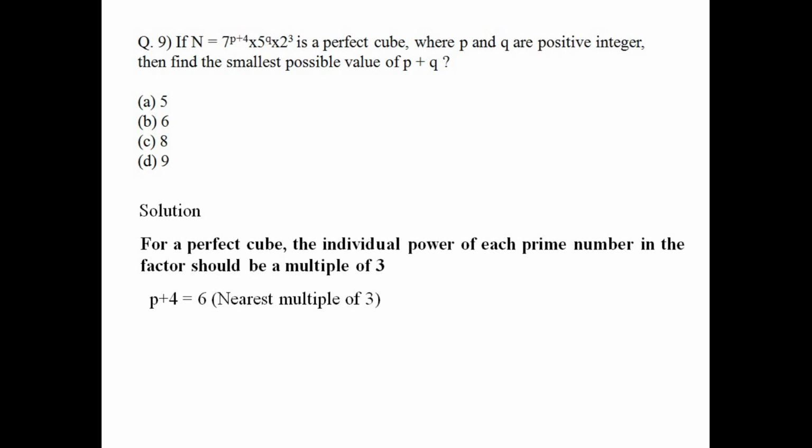Keep in mind that q is also a positive integer, so it cannot be 0. If you are thinking of 0, then it is not 0. Okay, q is 3 and p is 2, it's very natural now. So p plus q is 5. So, moving on to the next question.